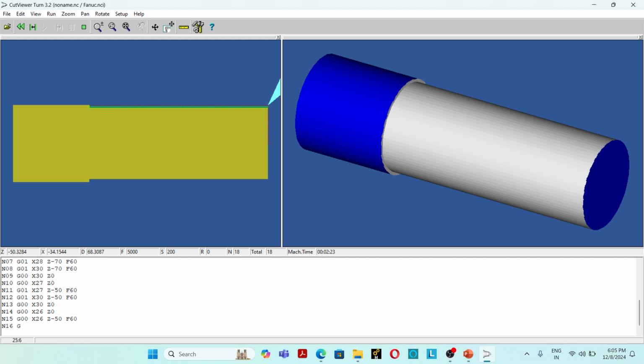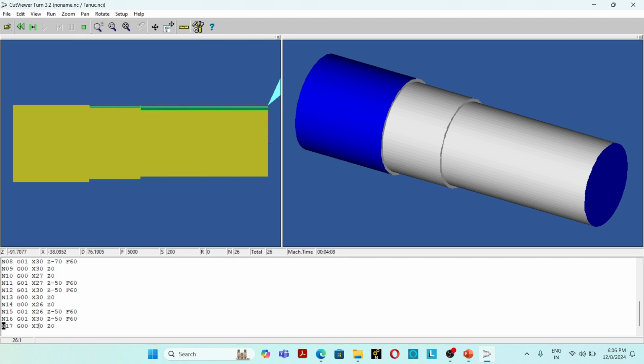N60 G0, here it is G01 X30 Z-50 F60. N70 G00 X30 Z0. So up to this is the programming block.